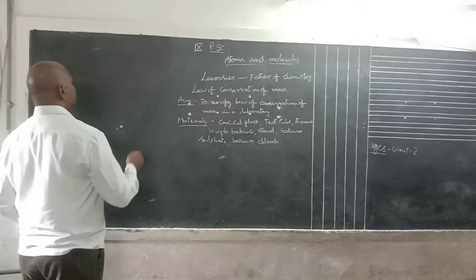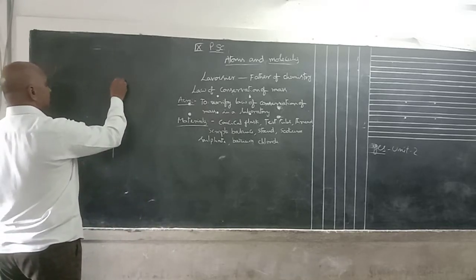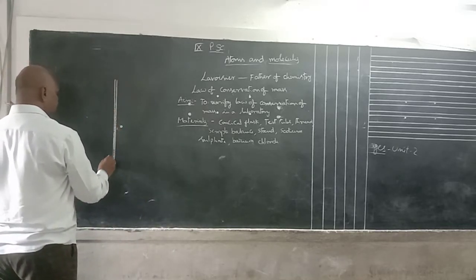See how to verify the law of conservation of mass.